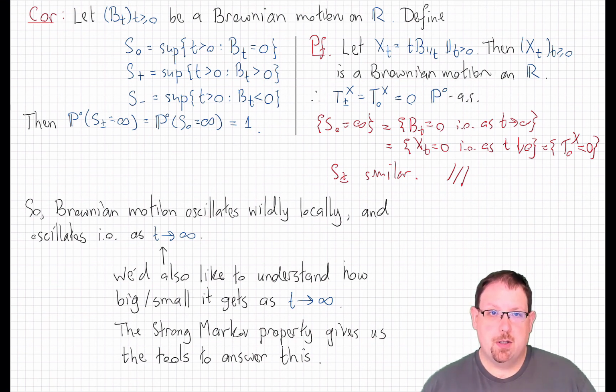Now we'll be able to make even more quantitative, precise statements about the behavior of those paths on large and small scales by further applications of the strong Markov property. And to do so, we now turn to a hallmark result of Brownian motion, the reflection principle.